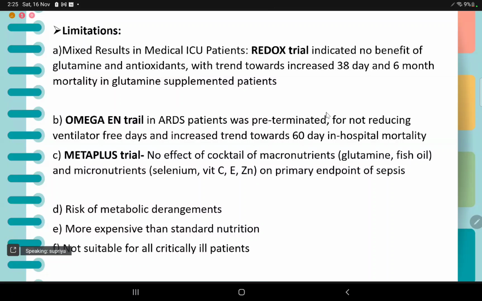The MetaPlus trial said that there was no effect of the cocktail of macronutrients, glutamine, and fish oil, as well as micronutrients, selenium, vitamin C, vitamin E, and zinc, on the primary endpoints of sepsis. There is also a risk of metabolic derangements with immunonutrition, it is more expensive than standard nutrition, and it is not suitable for all critically ill patients.